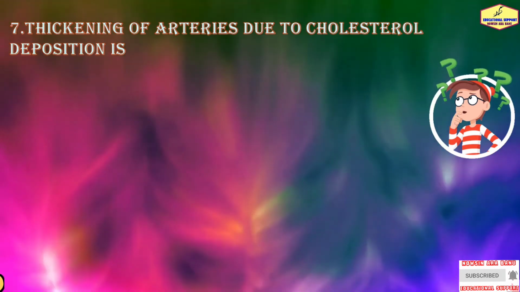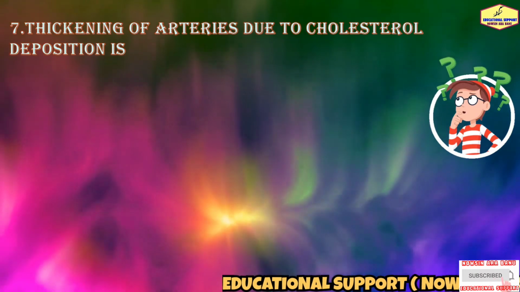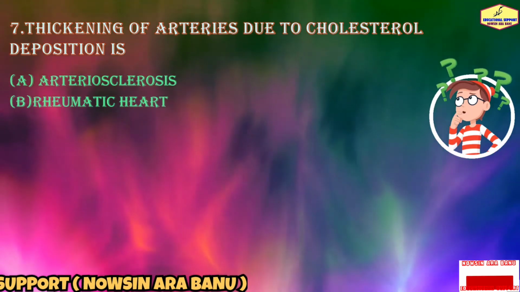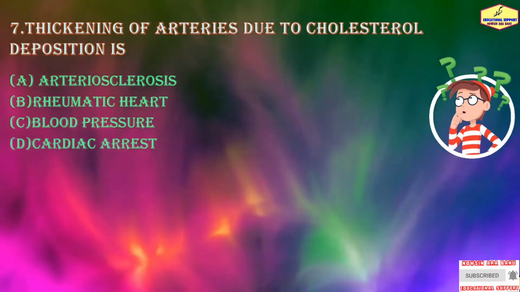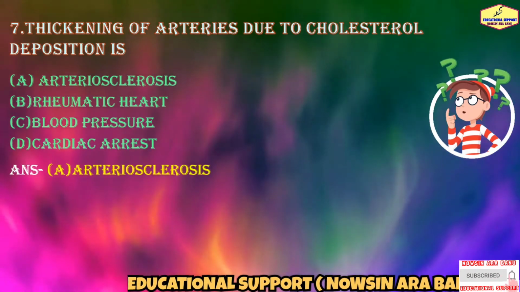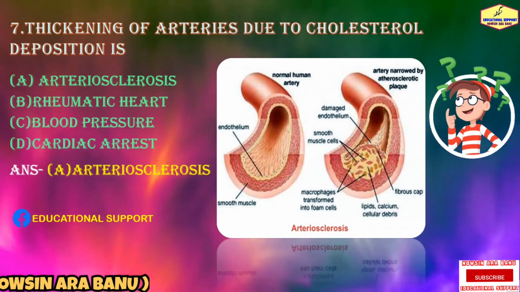On question number 7, thickening of arteries due to cholesterol deposition is atherosclerosis, rheumatic heart, blood pressure, or cardiac arrest. So, the answer is option A, atherosclerosis. Do you know what atherosclerosis is?